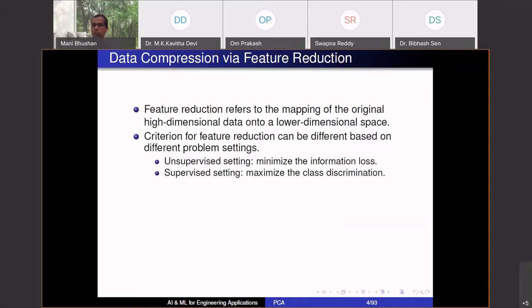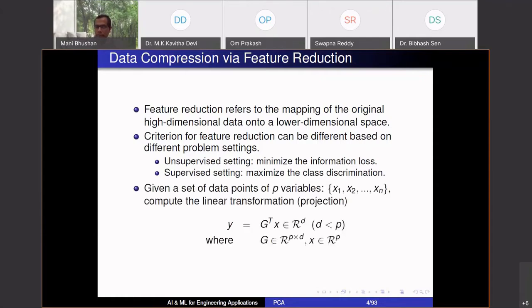Okay. You could also have supervised settings. For example, you have some target, some activity. I want to classify something, whether my plant is working properly or not, whether my car is running properly or not. I could make some inference from 10,000 dimensional data. Can I make similar inferences just from 500 dimensional data? So you could have a supervised setting by which you can choose that set of 500 features. Okay, so now we are going to talk about the unsupervised setting.